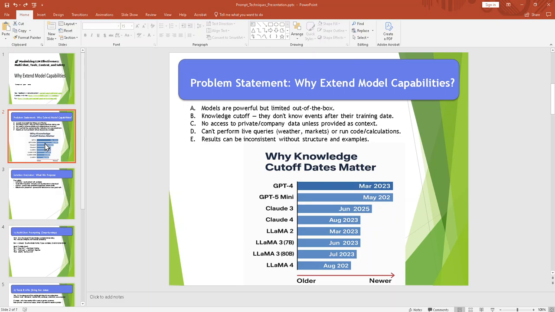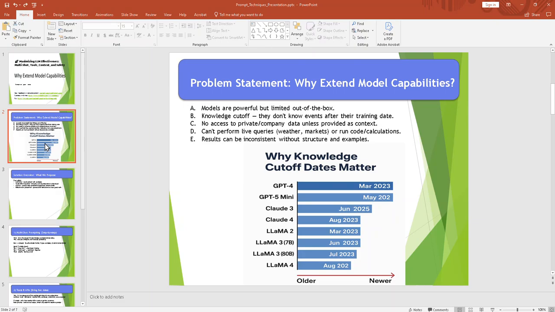If you look into GPT-5, that's the most recent one. It came in May 2025. But again, the limitation is still there. Try to ask some question after this particular date, and the model will have no idea about that incident. This limitation is not only for OpenAI. If you look into Anthropic's or Facebook's Llama models, all of those models also have some sort of inherent limitations related to the cutoff date.